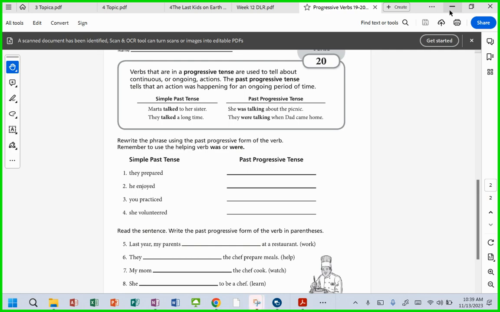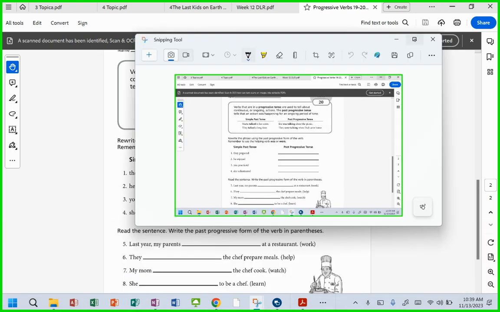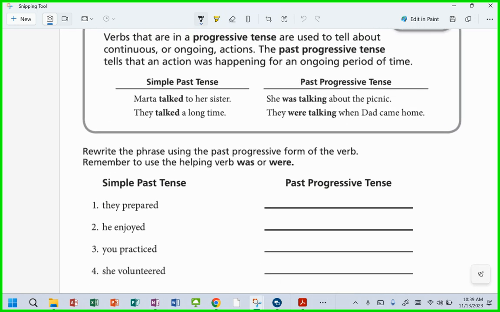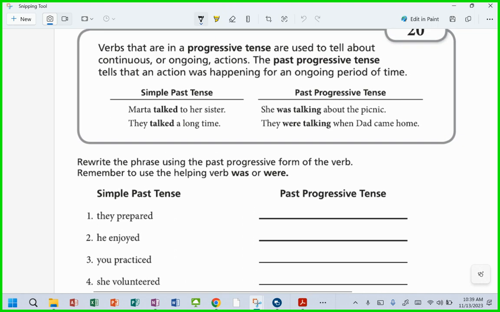Okay. So I've got this in the back here. All right, past progressive. Marta talked to her sister, right? Was and were are going to be the two words. And then again, what suffix are we adding on the end of these, Noah? What suffix? Huh? ing, right?